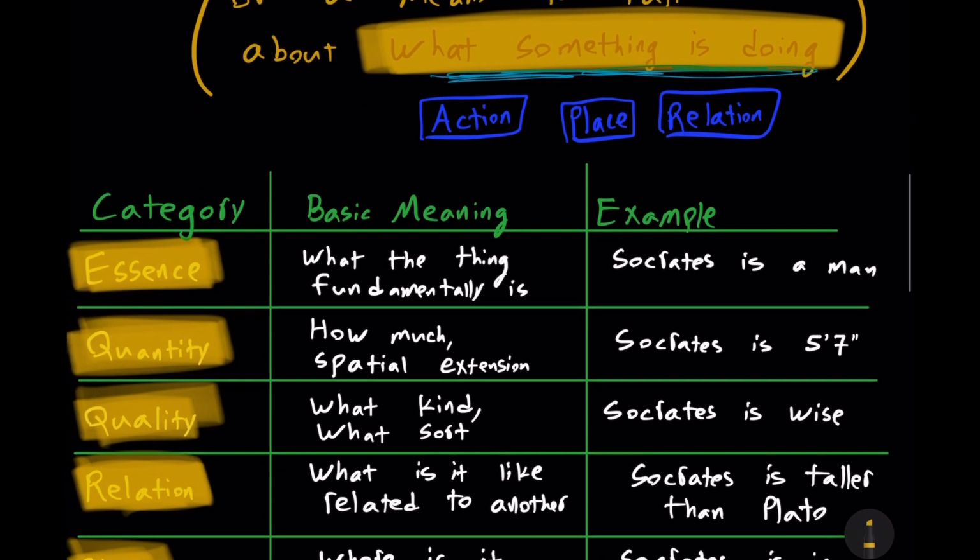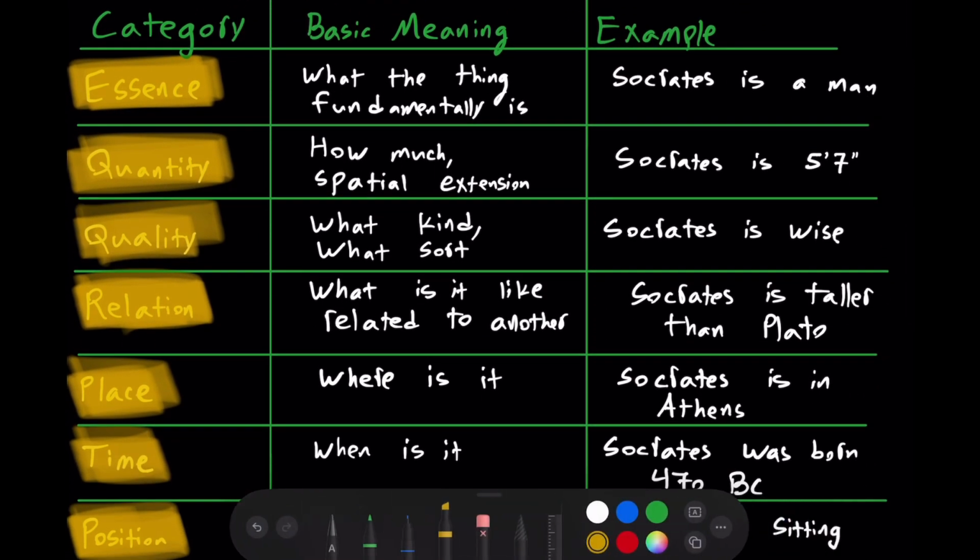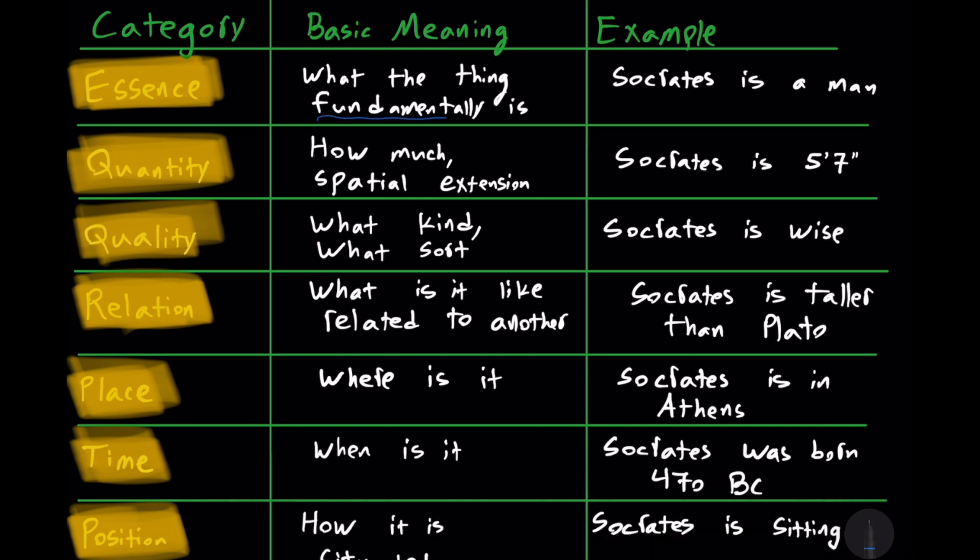So let's go down the list. We have the category of essence. That is, what the thing fundamentally is. For example, Socrates is a man. We have quantity, dealing with how much or spatial extension. For example, Socrates is 5 feet 7 inches, which, by the way, I totally made up. But that's a quantity, clearly. We have quality, what kind or what sort. For example, Socrates is wise. The predicate wise is a quality. We have relation, what it is like related to another. For example, Socrates is taller than Plato. That's a relation, which also I made up. I have no idea if Socrates is taller than Plato, or if he was taller than Plato.